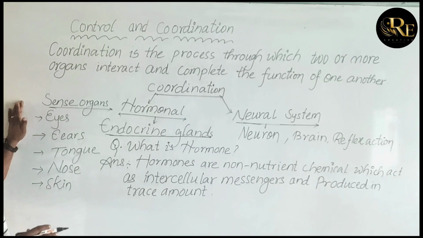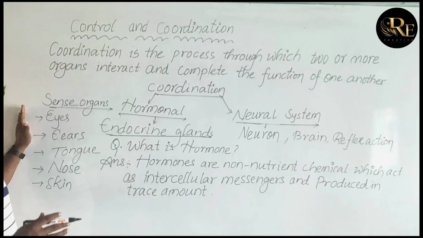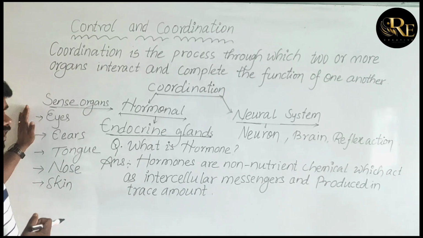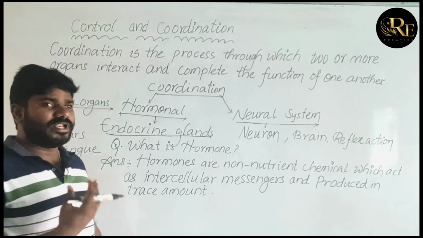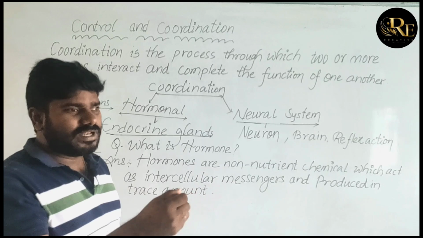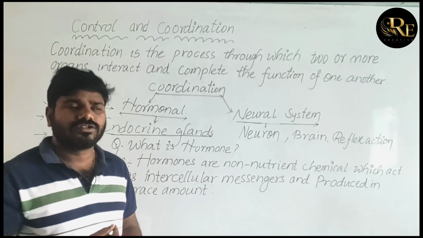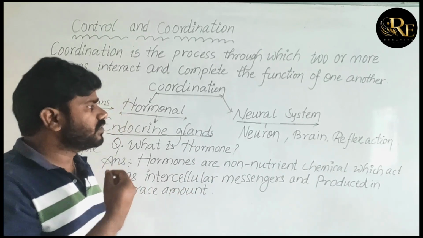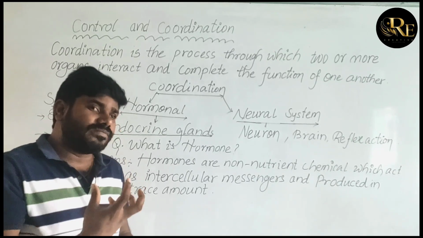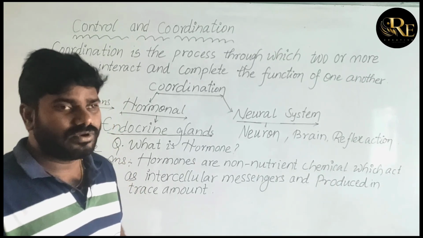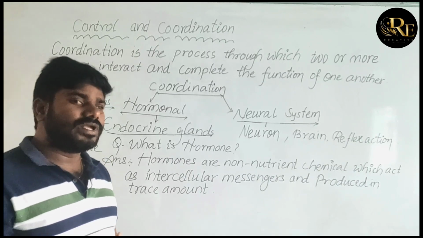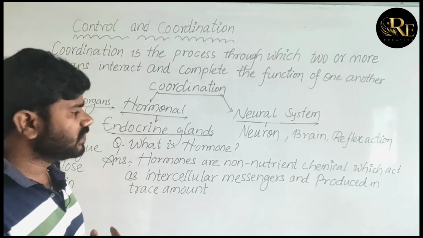These 5 sense organs respond to stimuli. They receive external stimuli and conduct them, sending a message through hormones or neurons to the brain, the central nervous system. In this way control and coordination occurs.